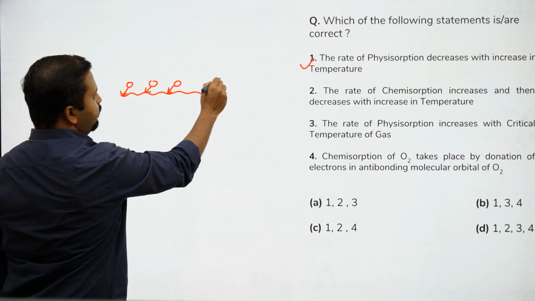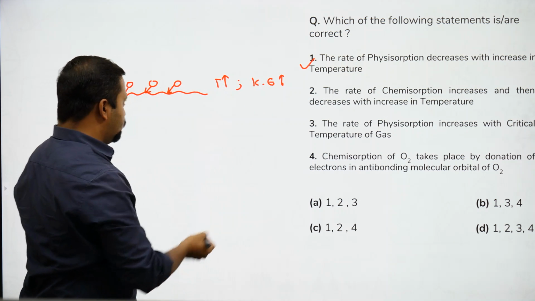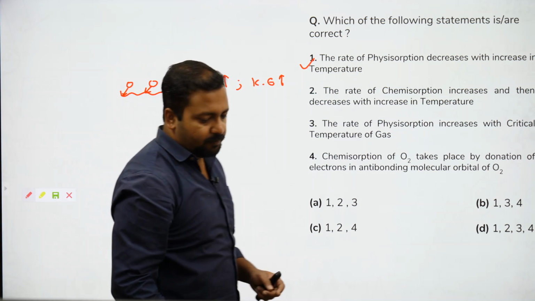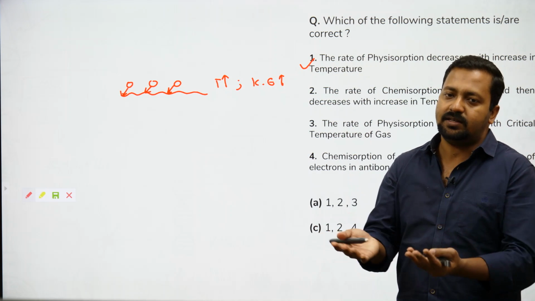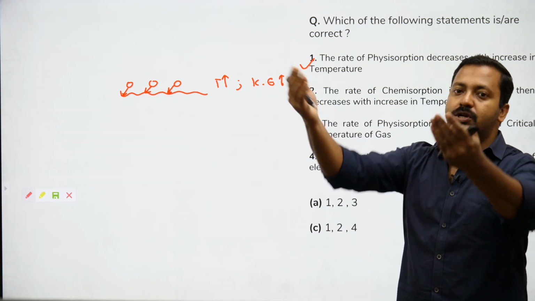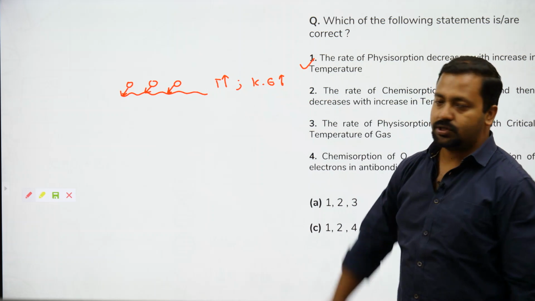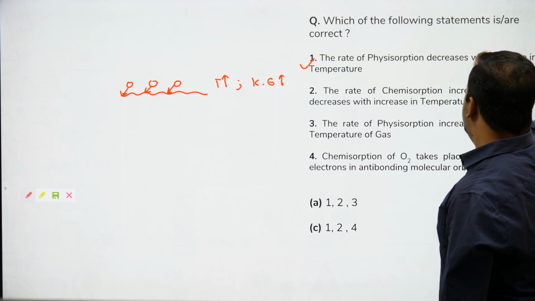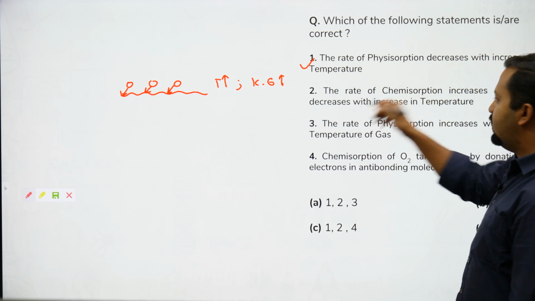When you increase the temperature, you increase the kinetic energy, and so the force of attraction that is perceived by gases and the solid surface is very, very less. And so that is the reason आराम से डिसॉर्प्शन हो जाएगा. मीन्स molecules surface छोड़ के भाग जाएंगे. They will not try to sit on the surface. So rate of physisorption decreases with increase in temperature. That is correct. The rate of chemisorption increases and then decreases with temperature.